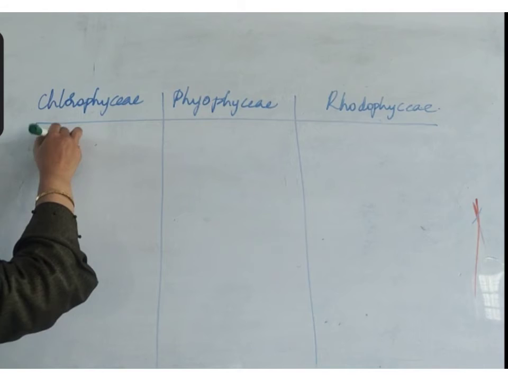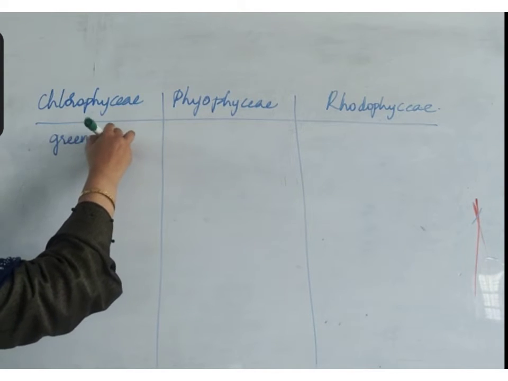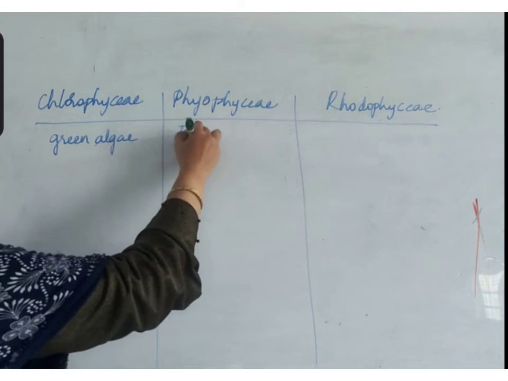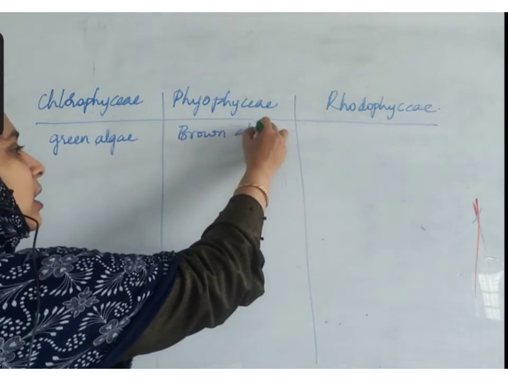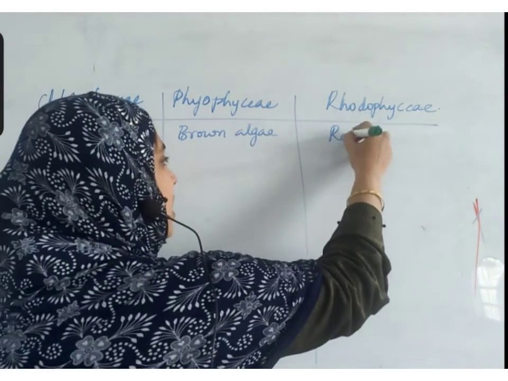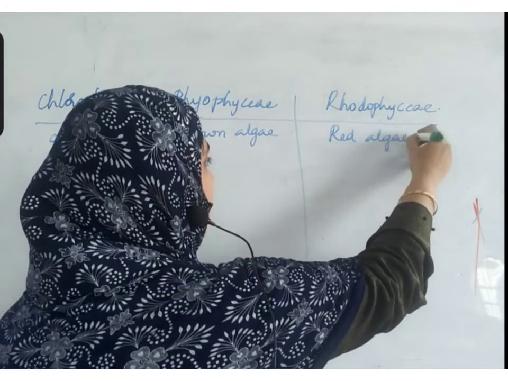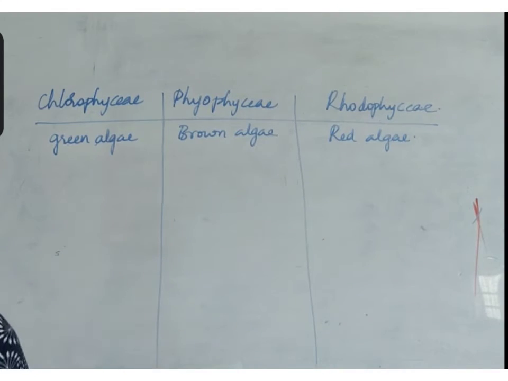This is green algae, this is brown algae, and this is red algae. Since the color of these is different, it is a clear indication that these three types of algae have different types of pigments in them.